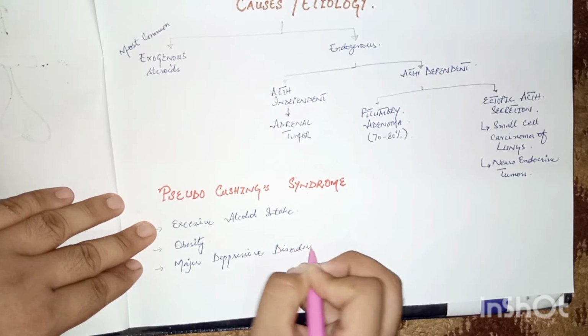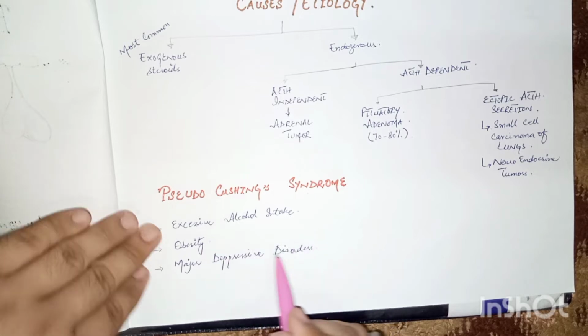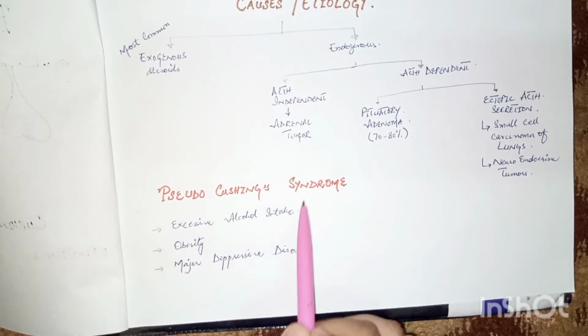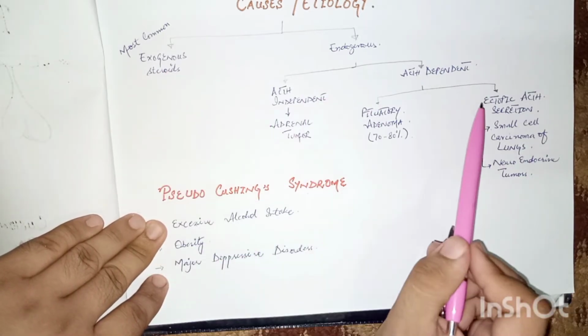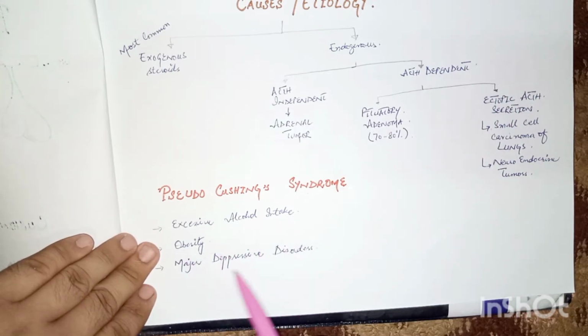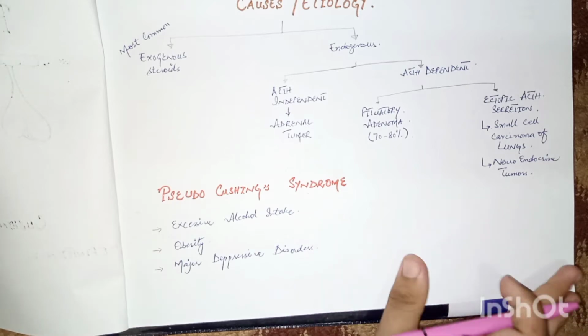These are the various causes which cause pseudo-Cushing syndrome. It means these cases give the appearance of Cushing syndrome, but the cause is not exogenous steroid or any of the other causes. Excessive alcohol intake, obesity, and major depressive disorder cause pseudo-Cushing syndrome.